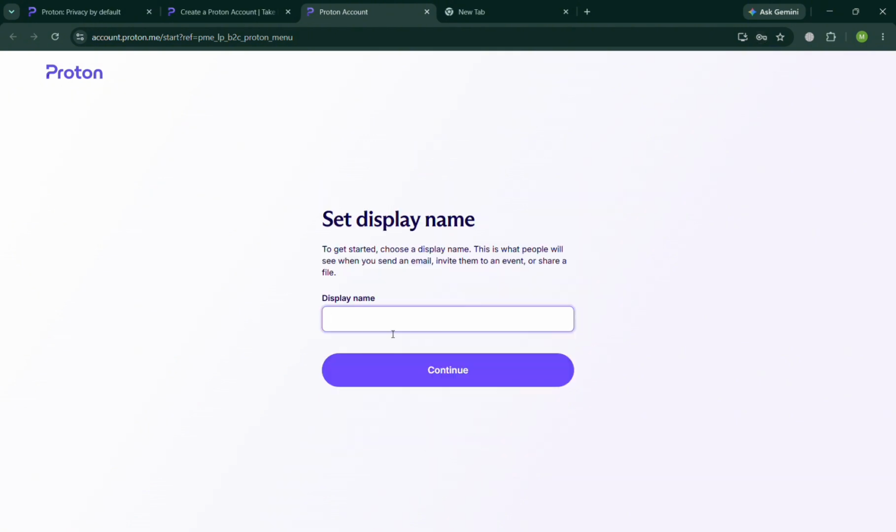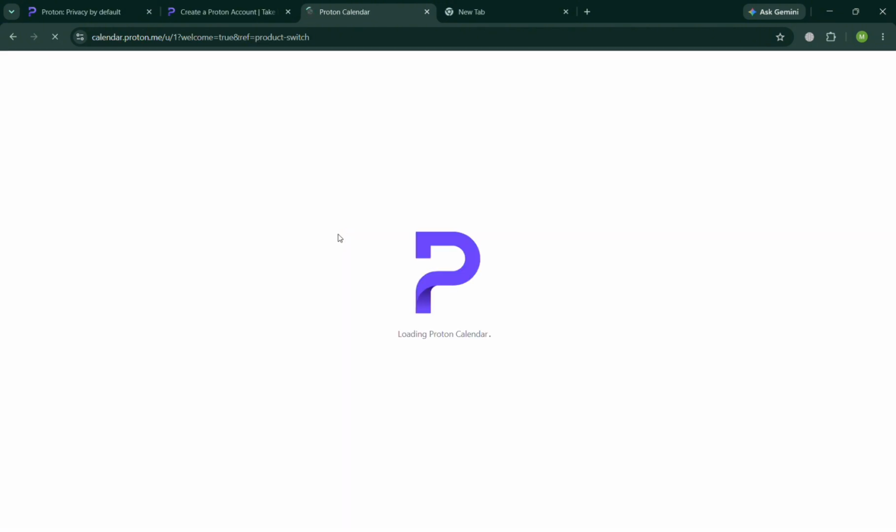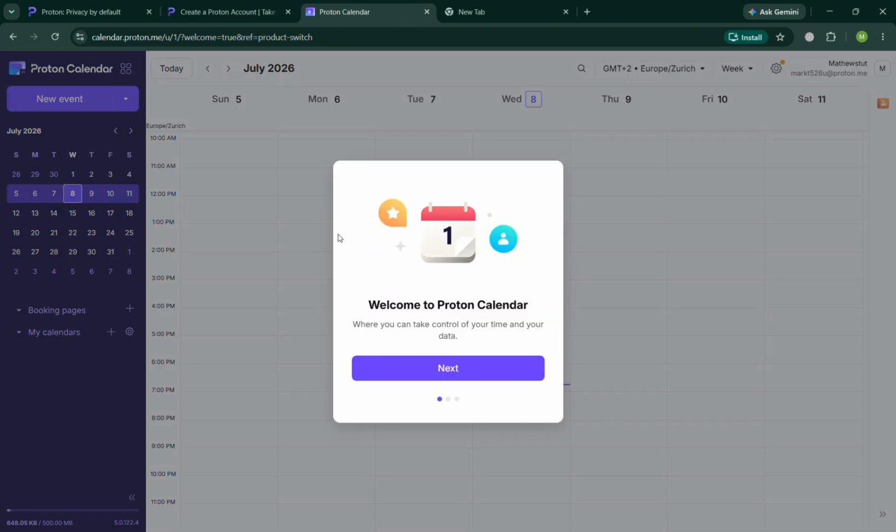And even enter your display name in here, in which this is what people see when you send an email, invite them to an event, or even share a file with them. So I'm just going to simply enter here a random name, and click the Continue button. Once done, you will now be able to see here, I'm going to choose the calendar option, since all of these are pretty much accessible, but we're going to focus on calendar, since this is the feature that we're looking for. So again, after choosing the Proton calendar, it will automatically show us that it is currently being loaded.